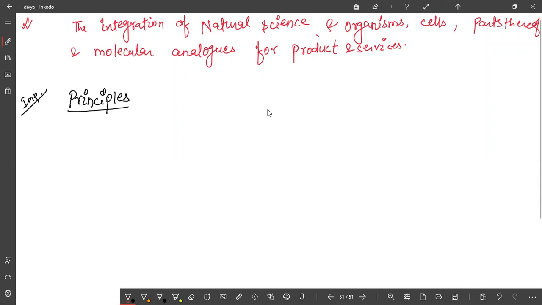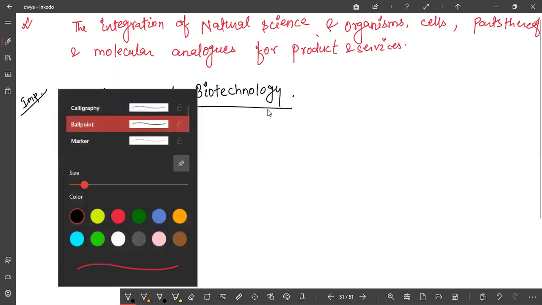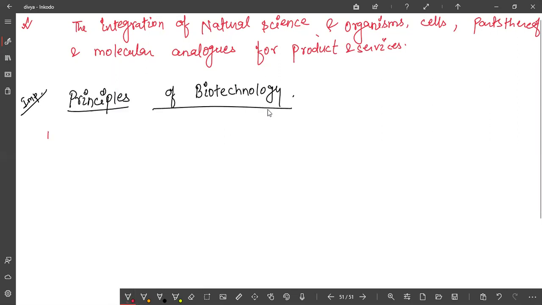So this is the principle of biotechnology. What are the principles of biotechnology? Two principles are there. One is called genetic engineering.